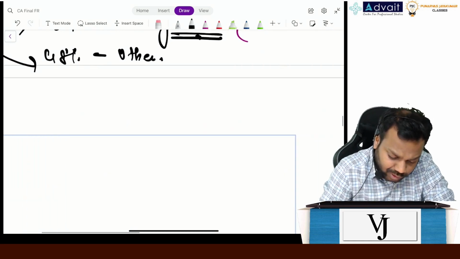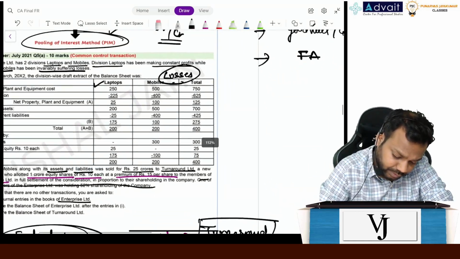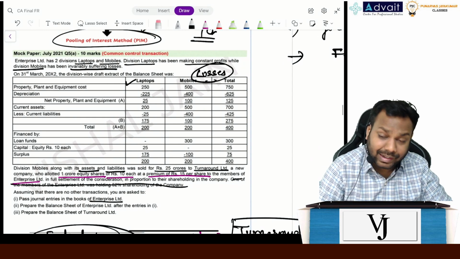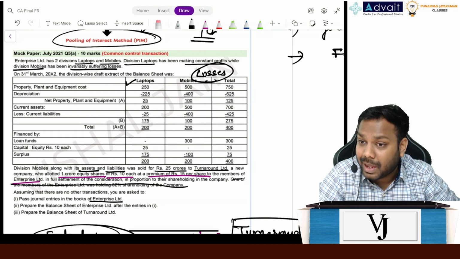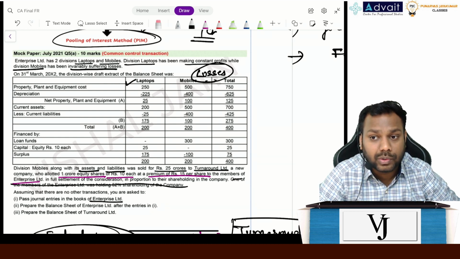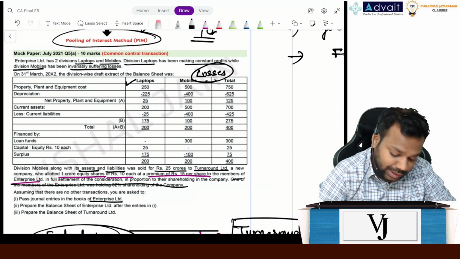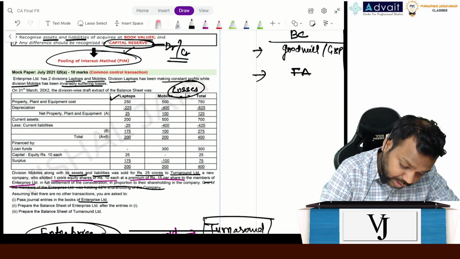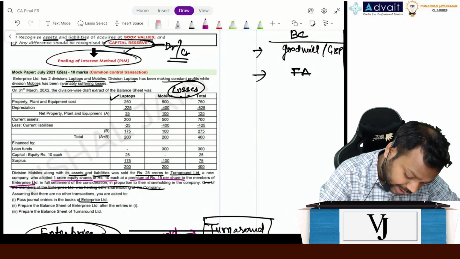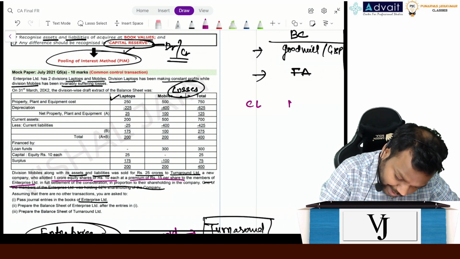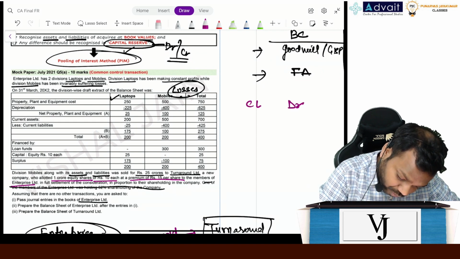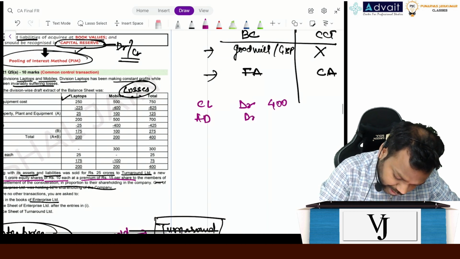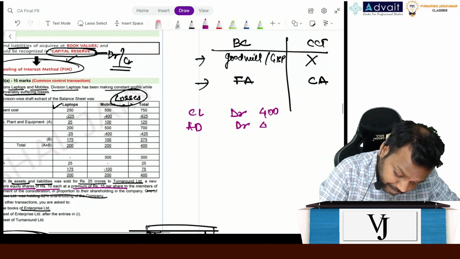That's not a challenge, let's pass it. So in the books of Enterprise Limited, we are selling the mobile division. So let's de-recognize the assets and liabilities at their carrying amount. The difference will be transferred to capital reserve. So the entry will be: first I will de-recognize the liability. Current liability account debit, amount is 400. Then I will de-recognize accumulated depreciation account debit, the amount is 400 again.